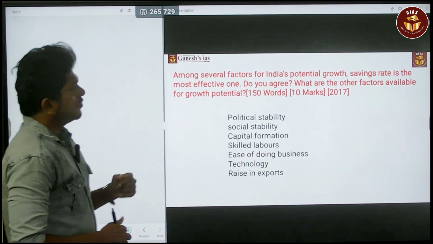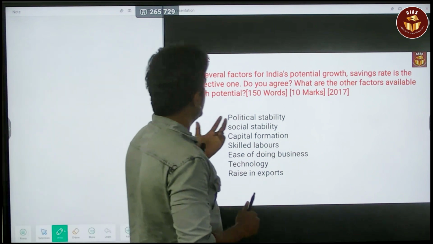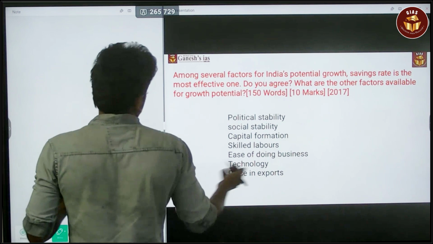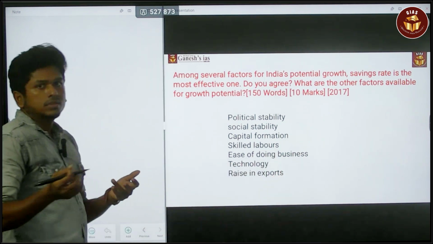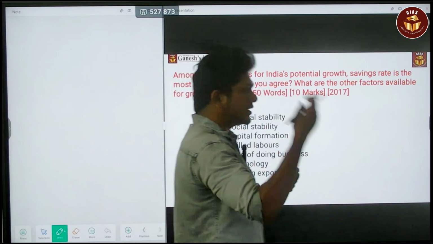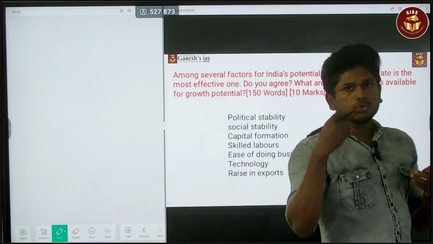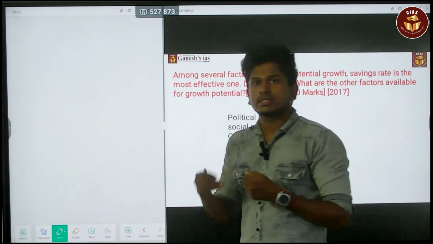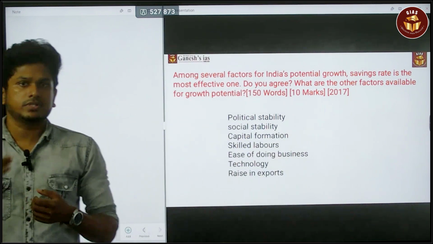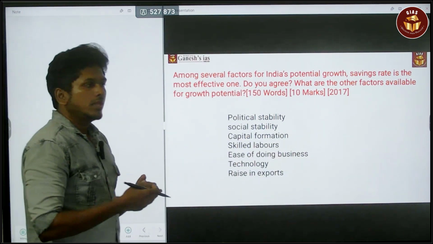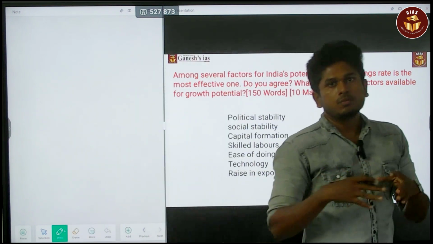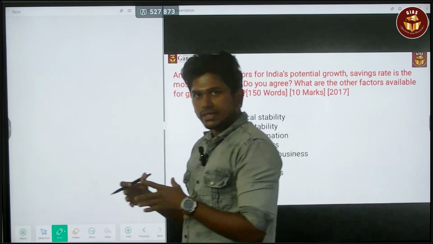Next part is, what are the other factors available for growth potential? Political stability. If any investor is going to invest in a country, there should definitely be political stability. Without political stability, no one is going to invest in that country. India is a democratic country. We have a system of elections, parliament, and a constitution.